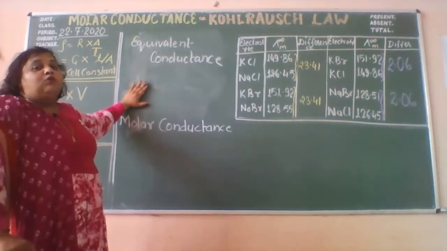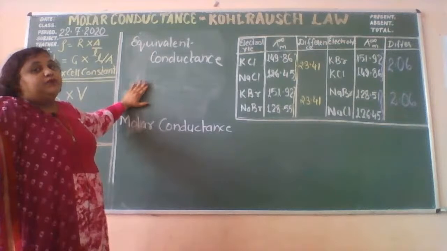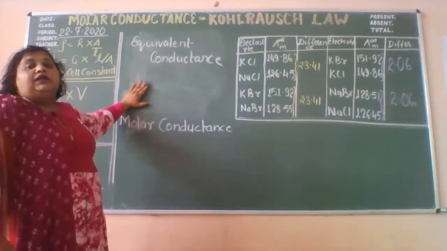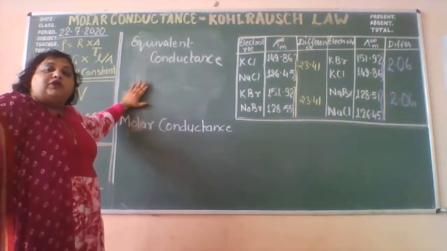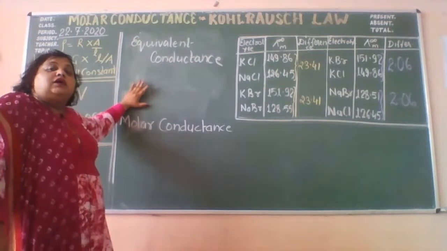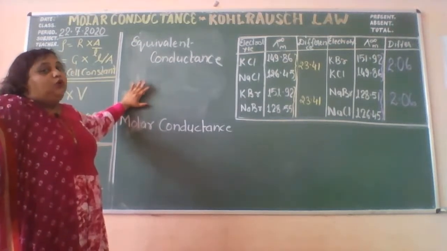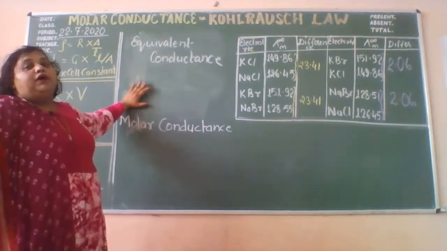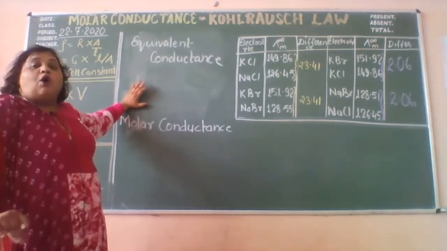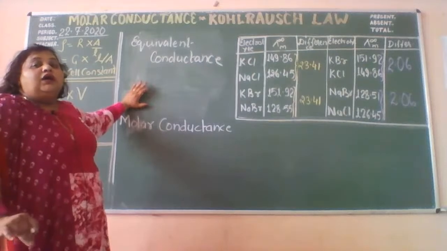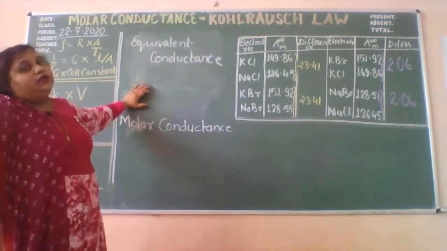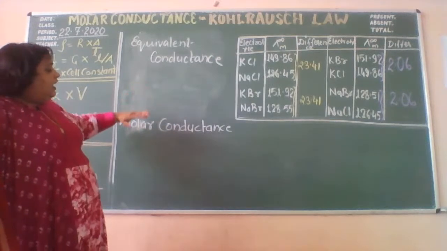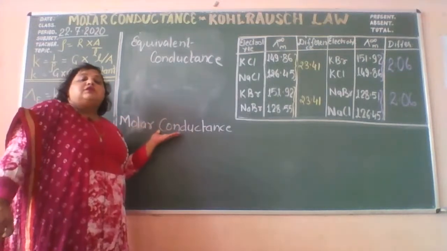Right? How many moles, how many particles are present? That means you can compare it with the Avogadro number. 1 mole of the electrolyte has the number of ions equal to the Avogadro number. The conductance offered by the Avogadro number of the ions is called molar conductance. Clear?